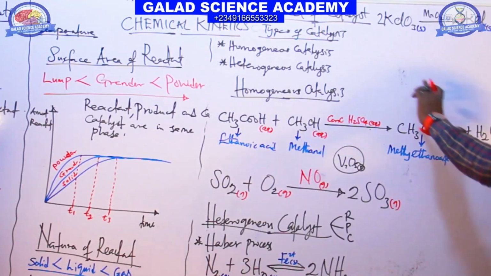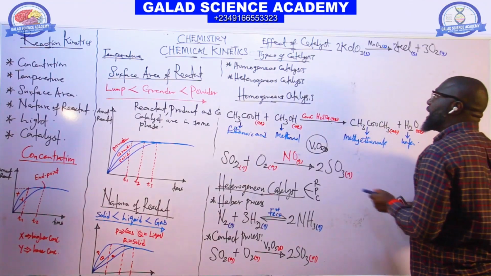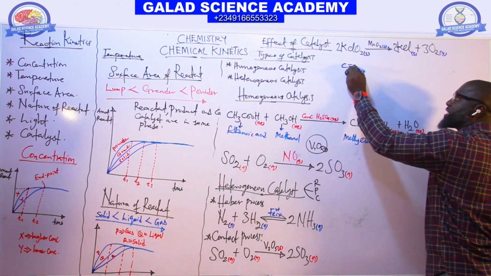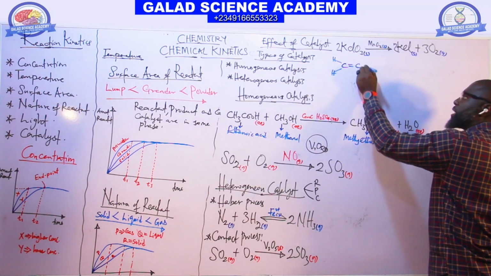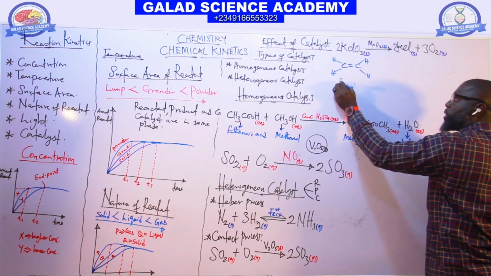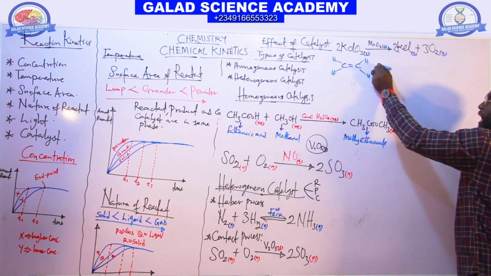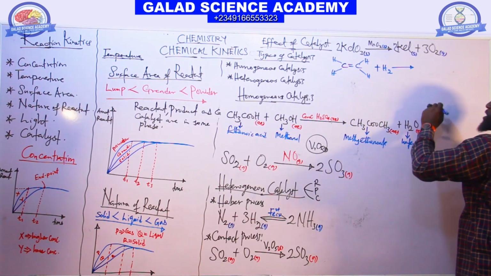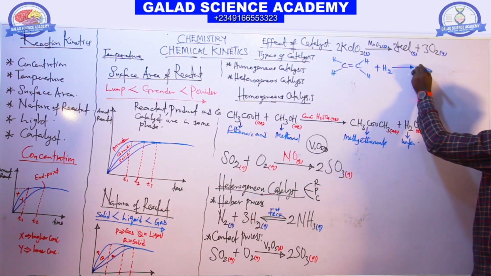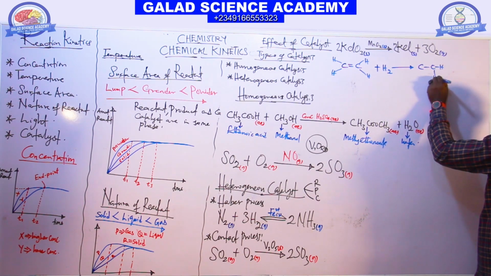And we can also have another example: the hydrogenation of unsaturated hydrocarbon. If we hydrogenate ethene, an unsaturated hydrocarbon, we add hydrogen to it in the presence of nickel as catalyst to give us ethane.